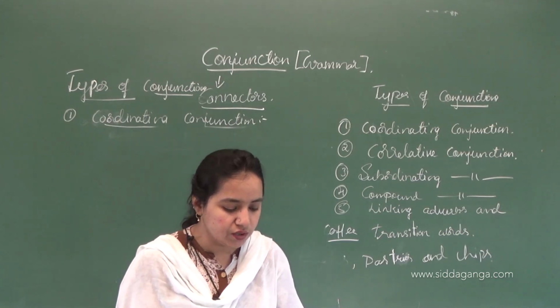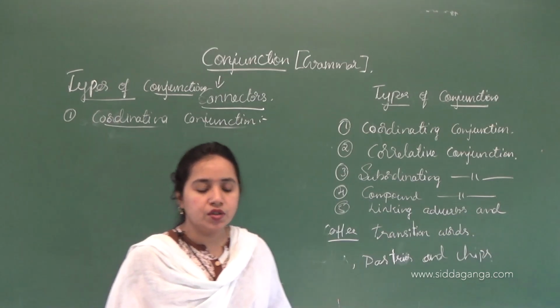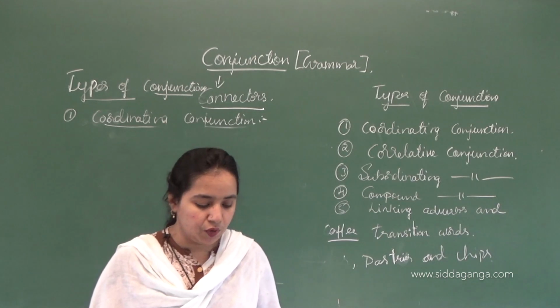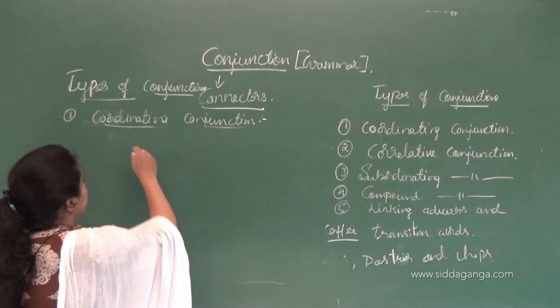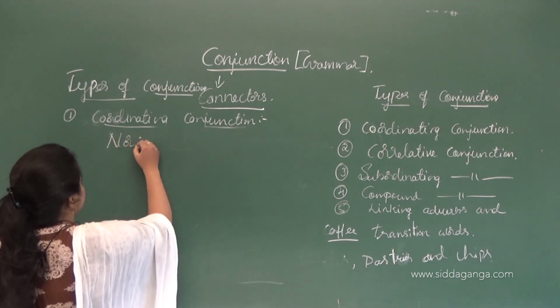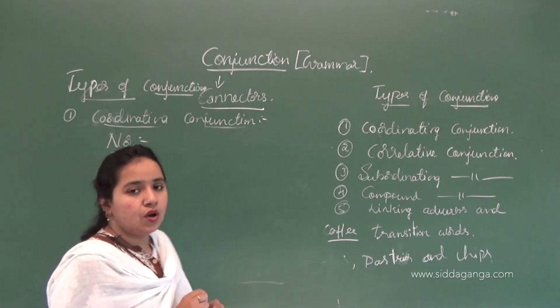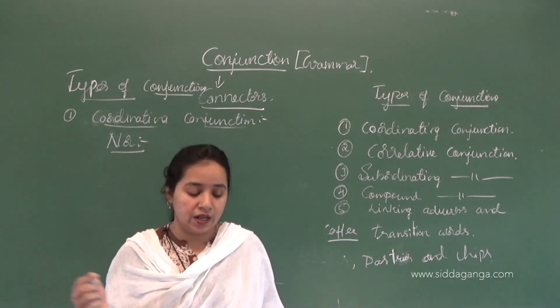The coordinating conjunction is 'nor'. 'Nor' is used to combine two words or ideas, both of which are to be negated, that is, negativity. In which case is this 'nor' used?